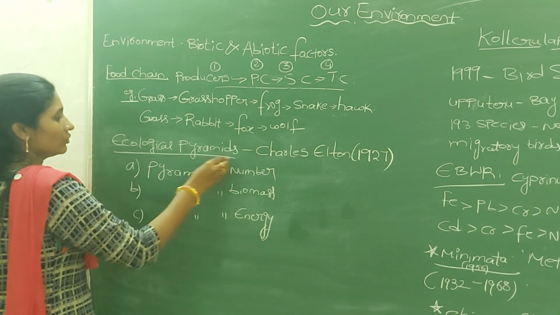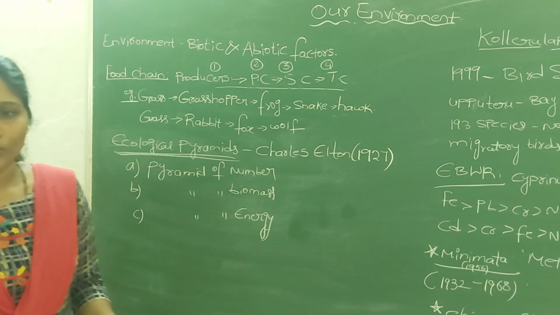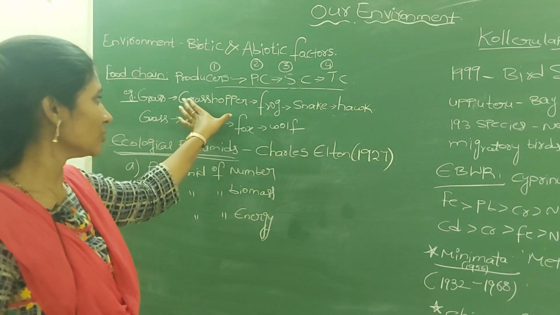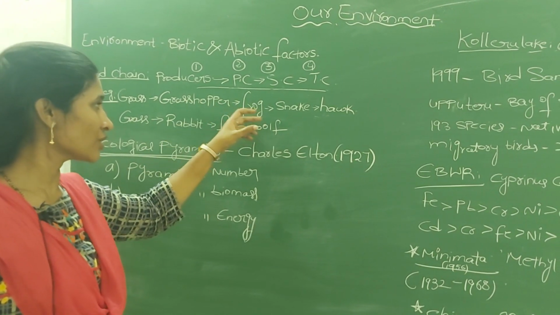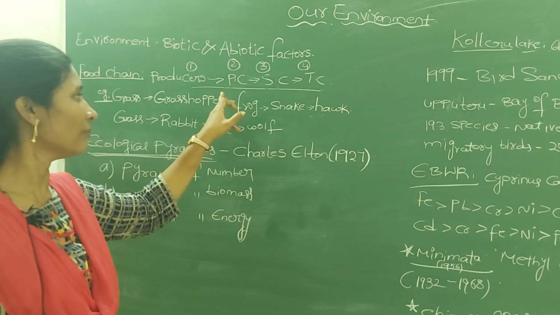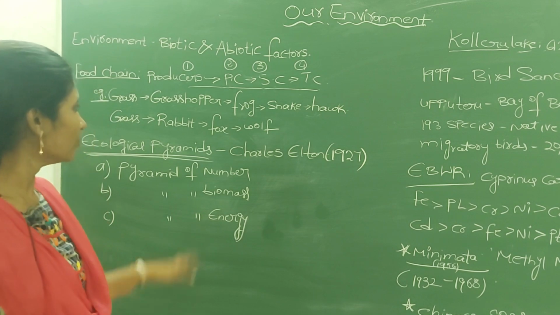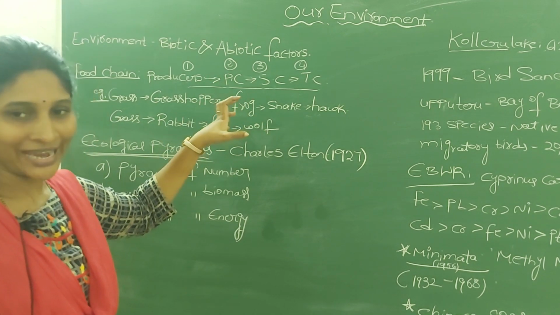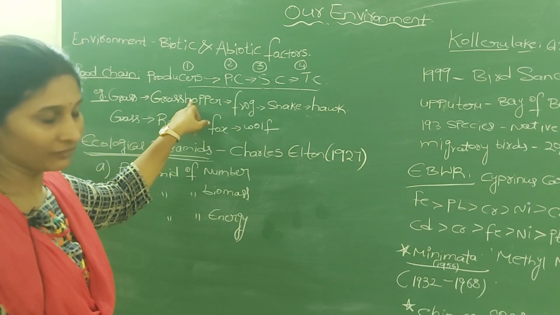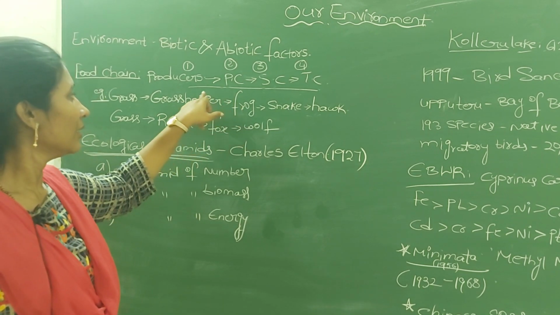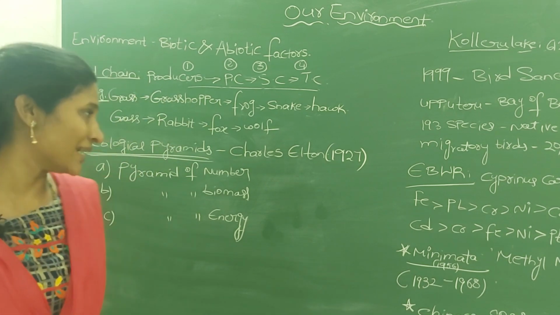The food chain shows who eats what, and the arrow marks always point from the food to the feeder. If you observe any food chain, we can get an idea of which organism eats which organism, for example the frog eats the grasshopper, and the grasshopper eats the grass. So we can get a basic idea.